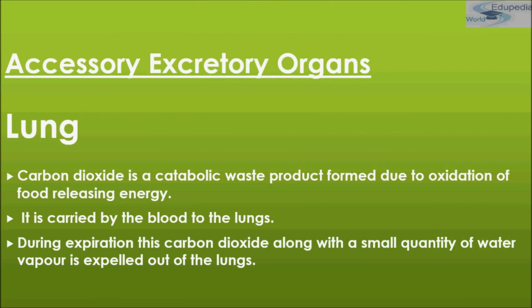So it is seen that in humans two types of excretory organs are found. Which are those? First is accessory excretory organ and another is main excretory organ. Skin and lungs, they are accessory excretory organs. In addition to the urinary system, the skin, lungs and liver of vertebrates are accessory excretory organs. So we'll be studying about the lungs first.